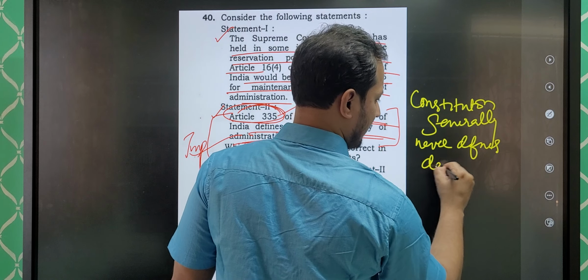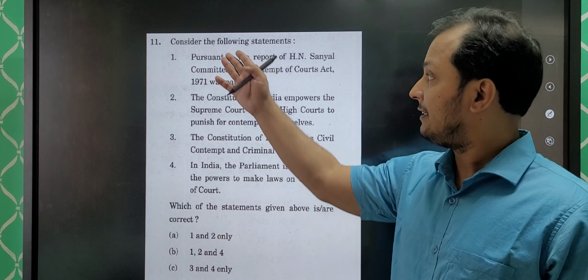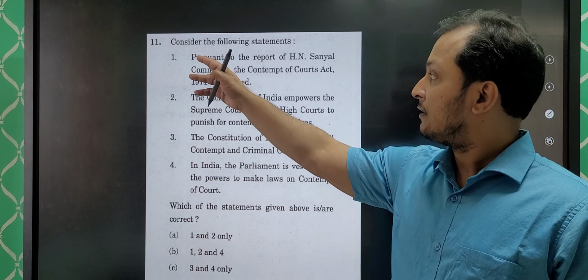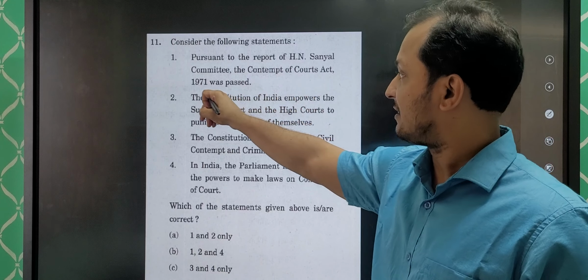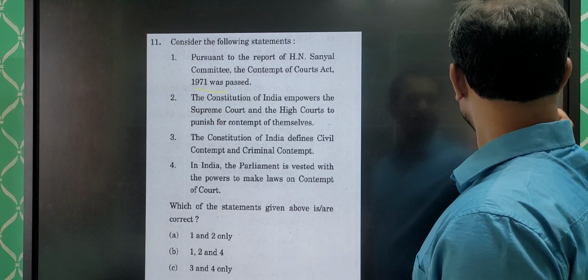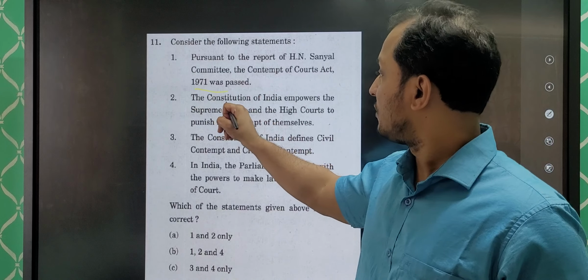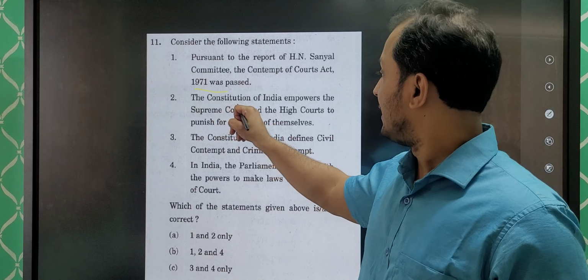Let me show you another question on the same topic, on the same theme. Let us see this question on contempt of court. Pursuant to report of H.N. Sanyal Committee, Contempt of Court Act was passed in 1971. The Constitution of India empowers the Supreme Court and High Court to punish for contempt of themselves. The Constitution of India defines civil contempt and criminal contempt. In India, the Parliament is vested with the power to make laws on contempt of court.